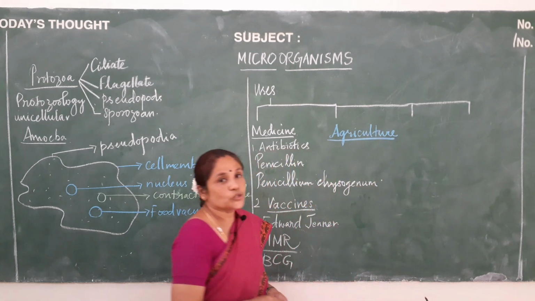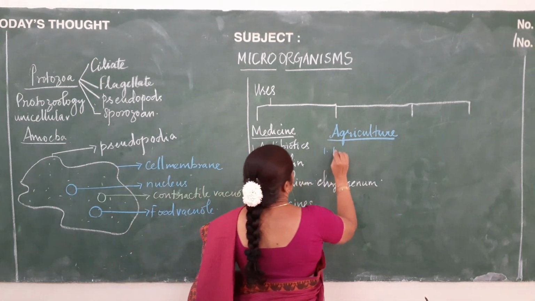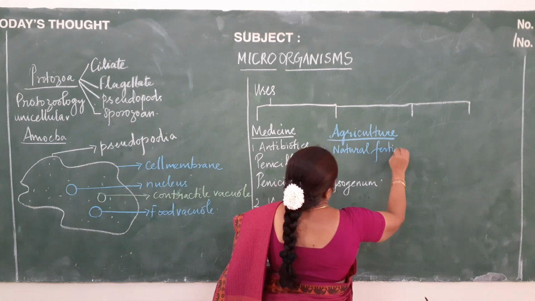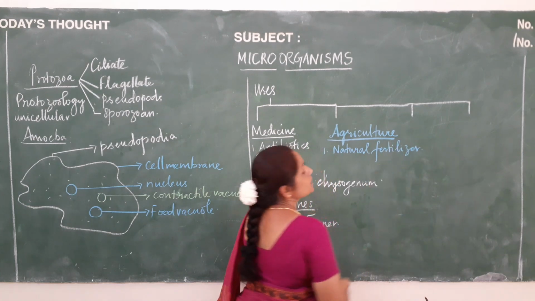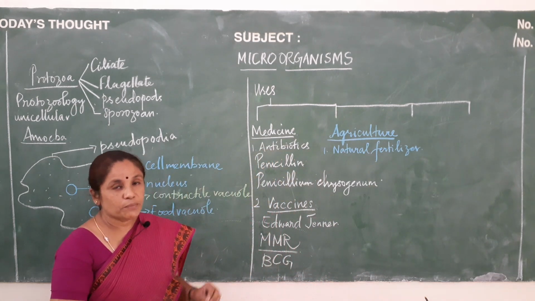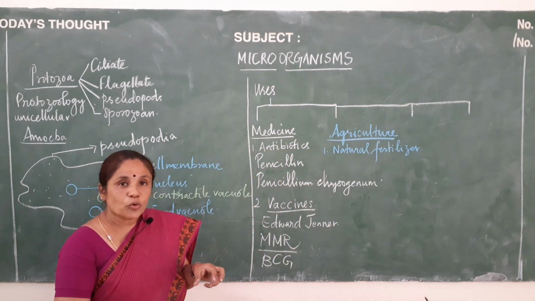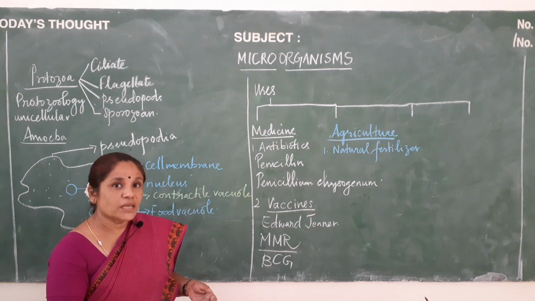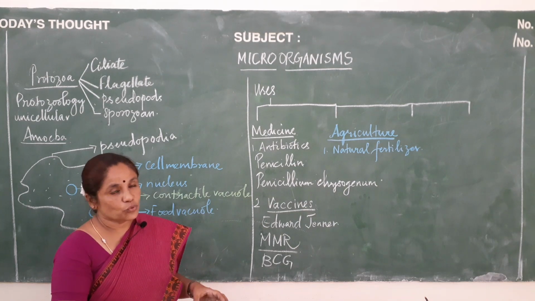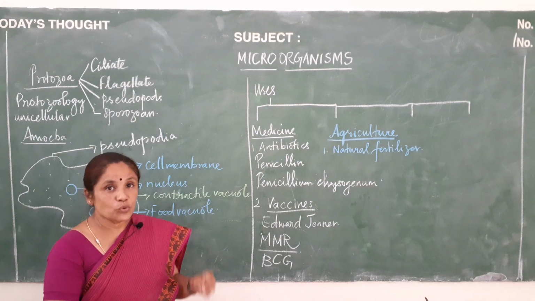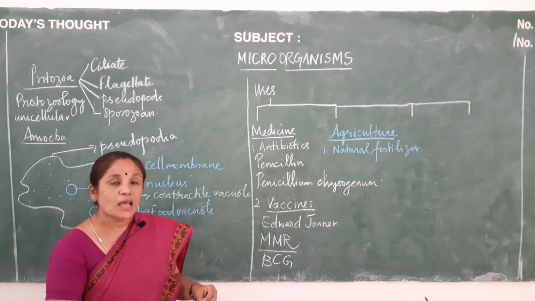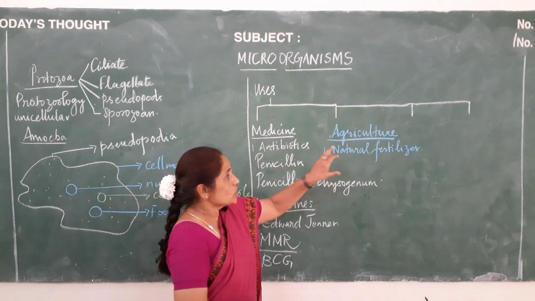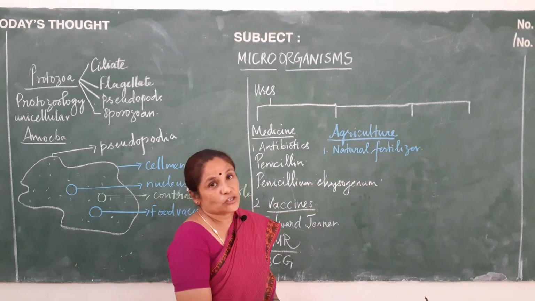In the field of agriculture, the first one will be natural fertilizer. Microorganisms are also called decomposers. Why? Because they act upon the dead decaying matter. When they act upon the dead decaying matter, they convert them into nitrates and inorganic nutrients. These nitrates and inorganic nutrients that are left back in the soil are very, very important for the growth of the plant. So, the compost that is left behind, you call that natural fertilizer.